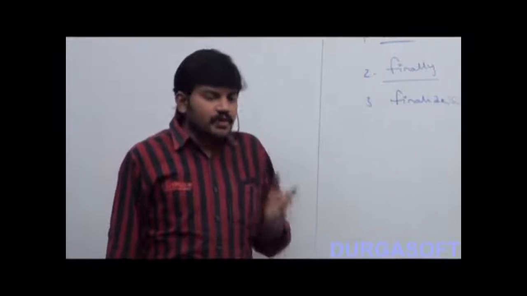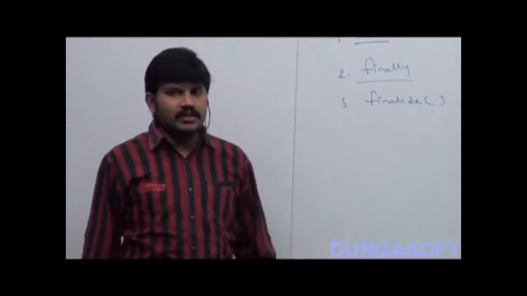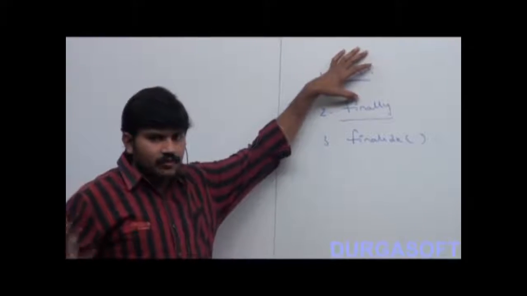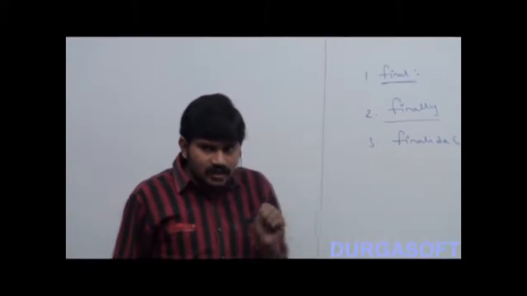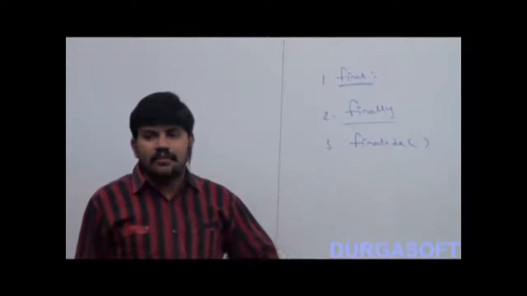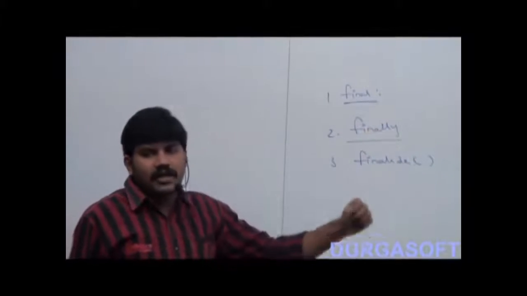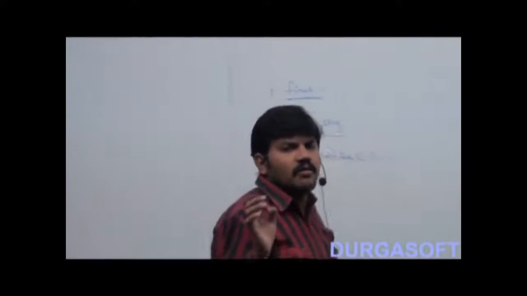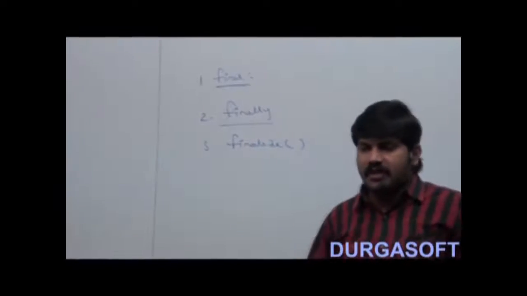So what is the difference between final, finally, and finalize? Final is a modifier, applicable for classes, methods, and variables. Finally is a block always associated with try catch to maintain cleanup code. Finalize is a method always called by the garbage collector just before destroying an object to perform cleanup activities, right? That's all. This is the most valuable question, especially for the interview room.